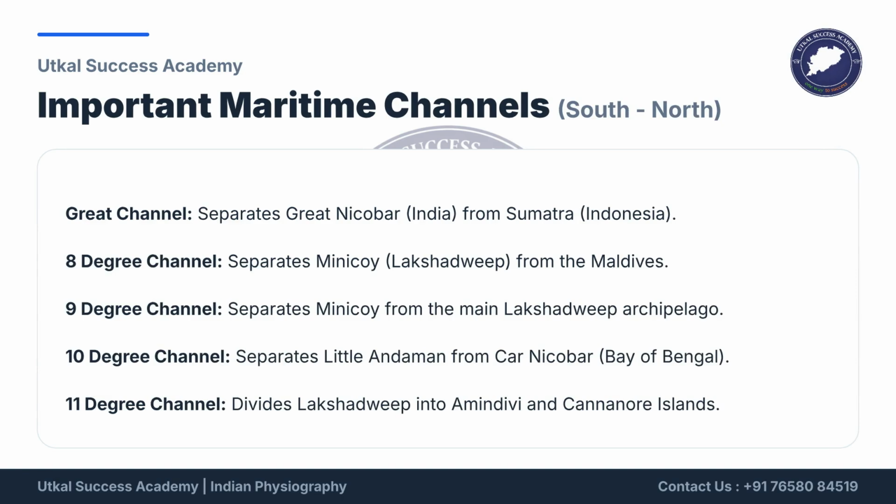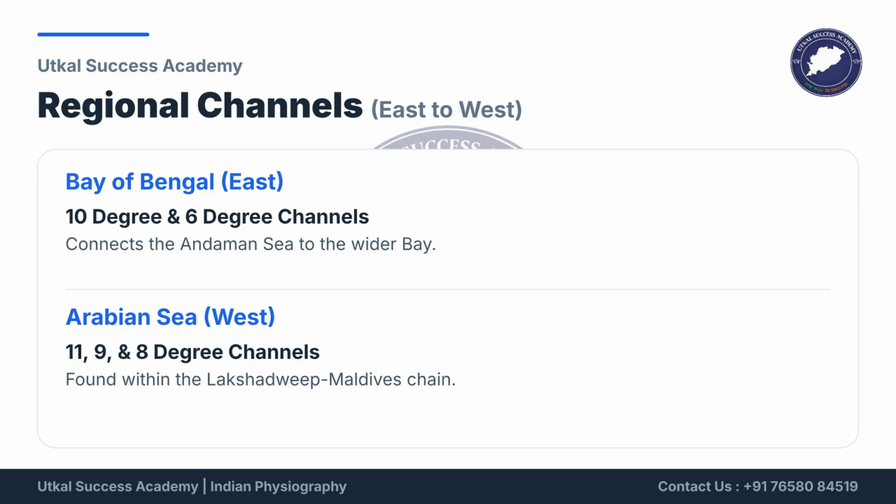The Great Channel separates India's Great Nicobar from Sumatra. The 9-degree channel separates Minicoy from the main Lakshadweep archipelago. Regionally, in the Bay of Bengal to the east, we find the 10 and 6-degree channels. In the Arabian Sea to the west, we have the 11, 9, and 8-degree channels within the Lakshadweep Maldives chain.